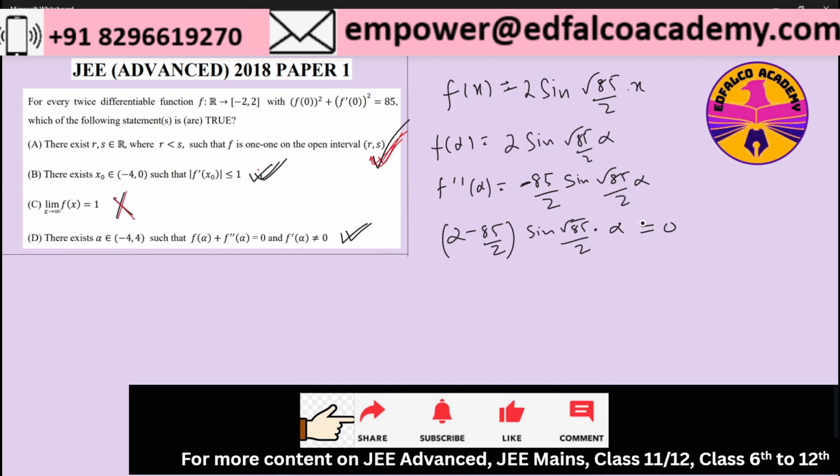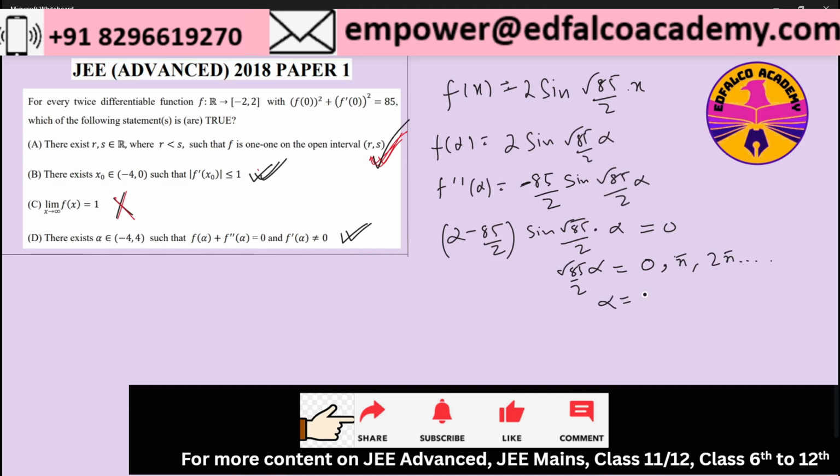Now if this condition is happening, it means root 85 by 2 times alpha can take the value 0, or pi, or 2 pi, and so on, right?